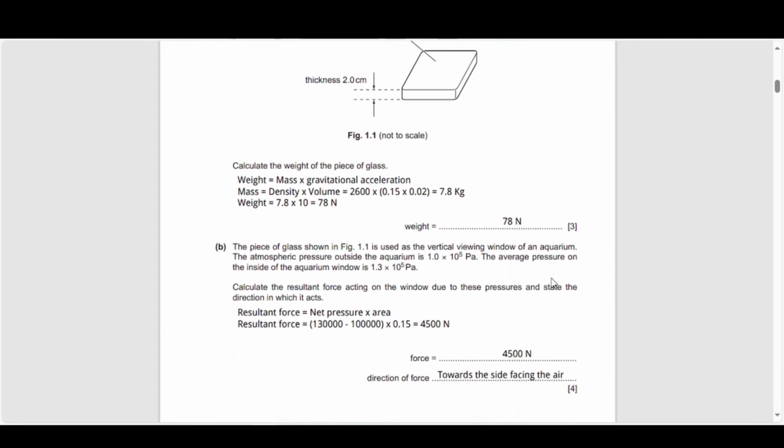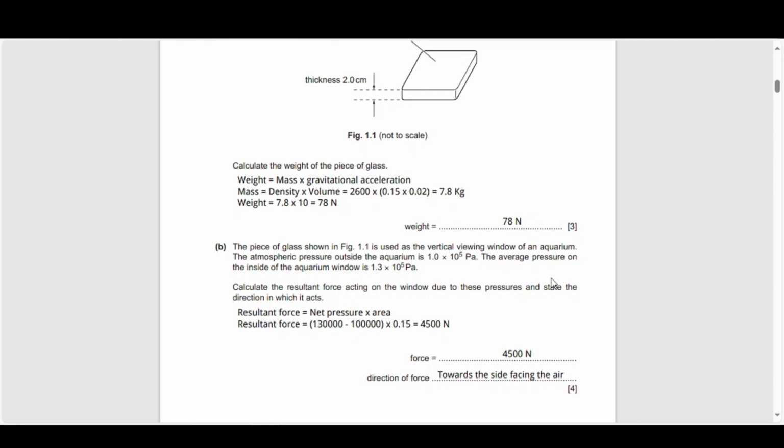The second part says the piece of glass shown in figure 1.1 is used as the vertical viewing window of an aquarium. The atmospheric pressure outside the aquarium is 1 into 10 to the power 5 pascals. The average pressure on the inside of the aquarium window is 1.3 into 10 to the power 5 pascals. Okay, calculate the resultant force acting on the window due to these pressures and state the direction in which it acts.